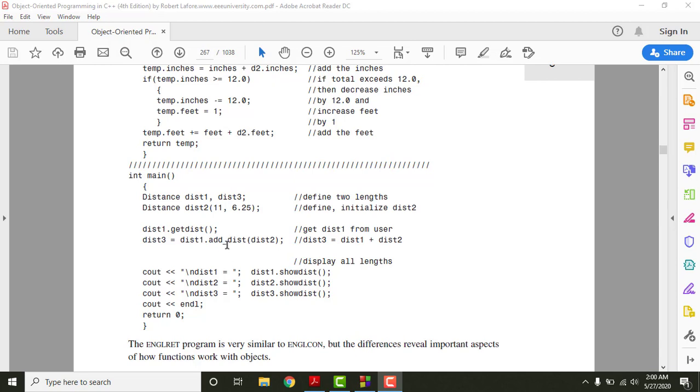So we have the Distance return type here. To call this function, again we need an object. In classes and objects, whenever we want to call a member function, we need to have an object. So basically we have used this distance 1, which is right here, which is created and then initialized to the value of 0 and 0.0. Then we have called the function getDistance to get the value for this object. Now this object has the value which we have taken from the user, and this object is calling this function.